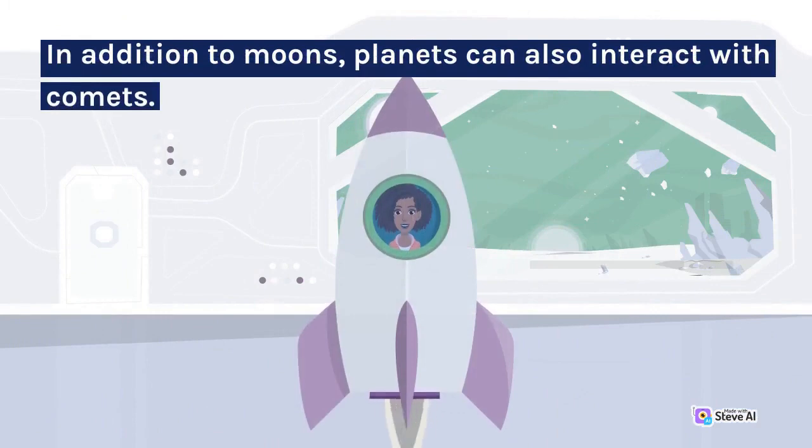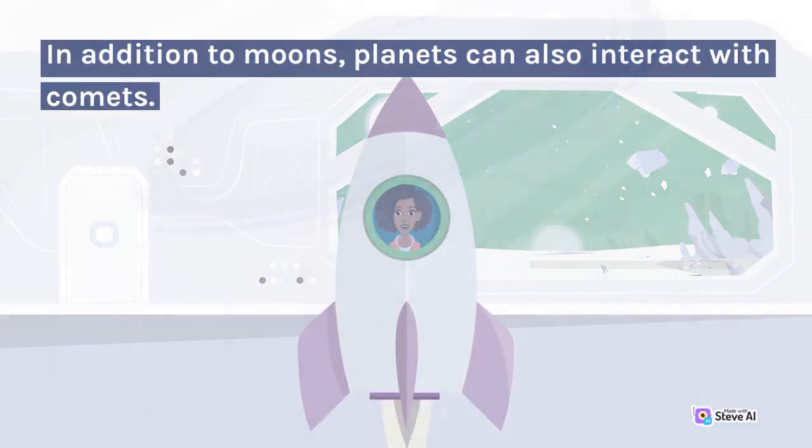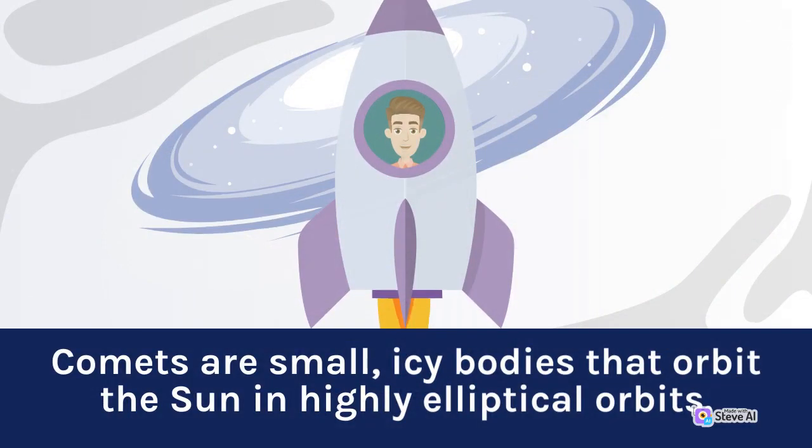In addition to moons, planets can also interact with comets. Comets are small, icy bodies that orbit the Sun in highly elliptical orbits.